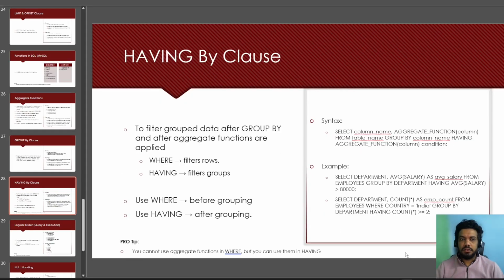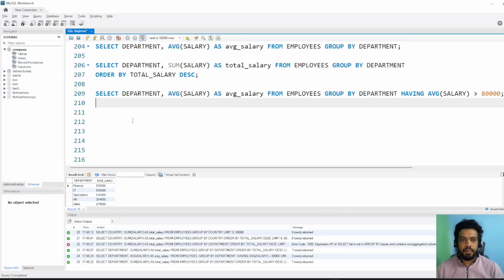Next is the having clause. Most people get confused between where versus having. Where generally filters the rows and having is basically filtering the group. Use where before grouping, use having after grouping. So this is the syntax. Select column name first, then aggregate functions, and then table name, group by. After group by, we use having. Okay, let's look at this example first.